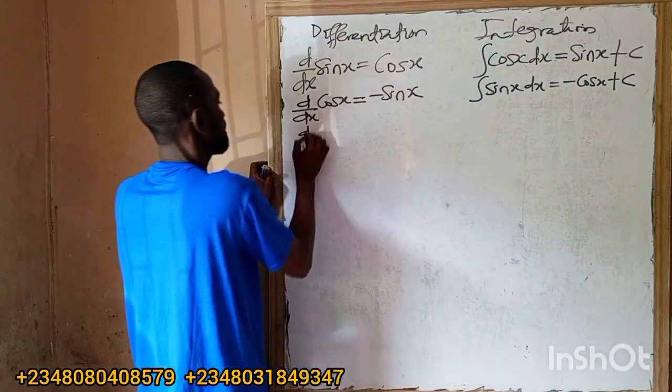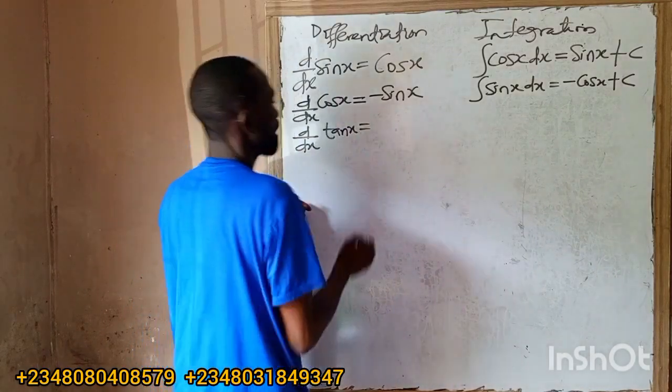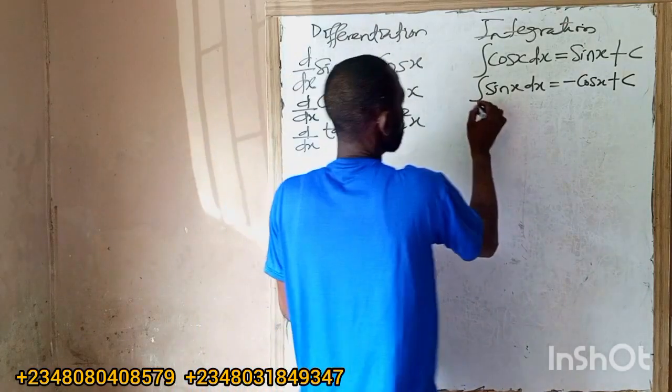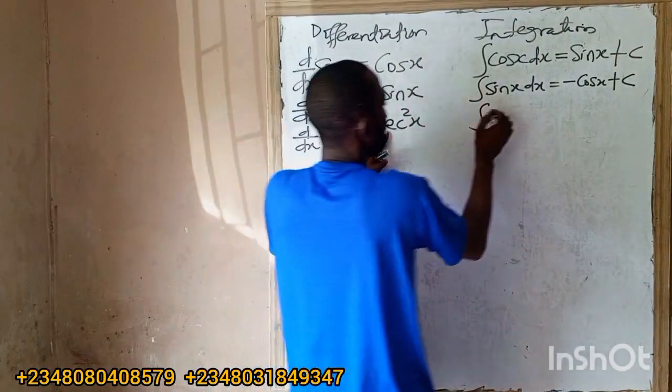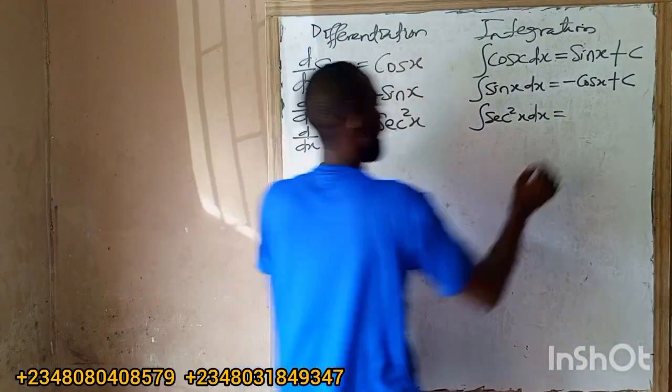If I'm asked to differentiate tan x, our answer will be sec square x. So if I'm asked to integrate sec square x dx, our answer will be tan x plus c.